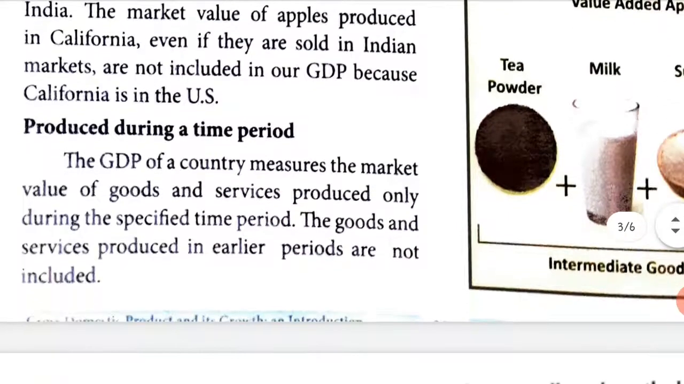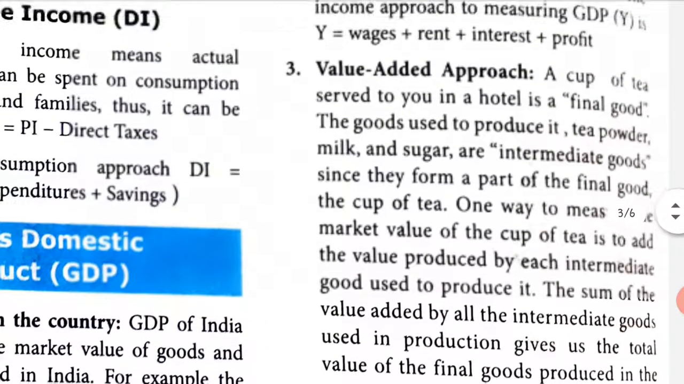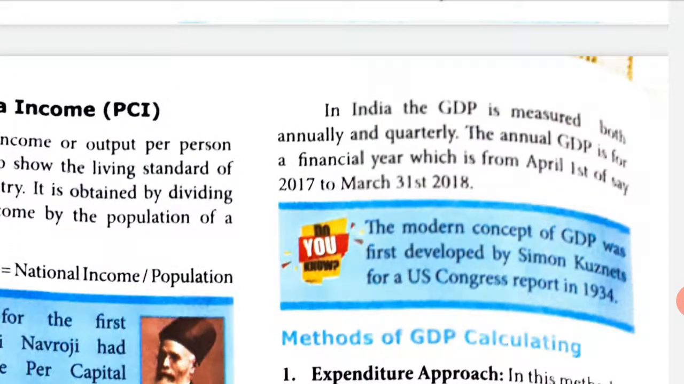Produced during a time period. The GDP of a country measures the market value of goods and services produced only during a specific time period, which is generally 1 year. The goods and services produced in earlier periods are not included. In India, GDP is measured both annually and quarterly. We find it annually, once in a year, or sometimes quarterly, which is 3 months once.